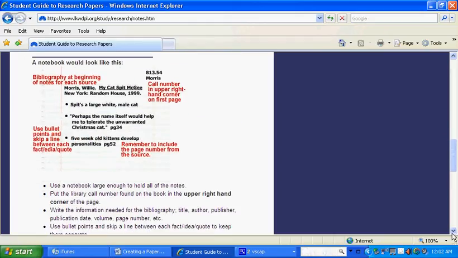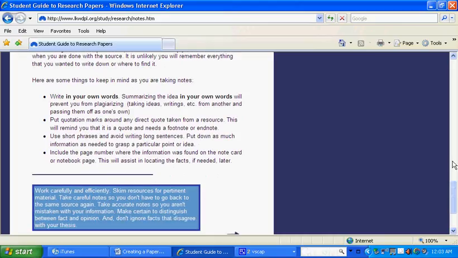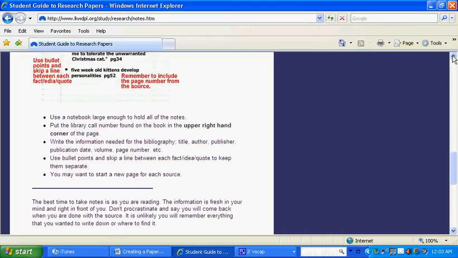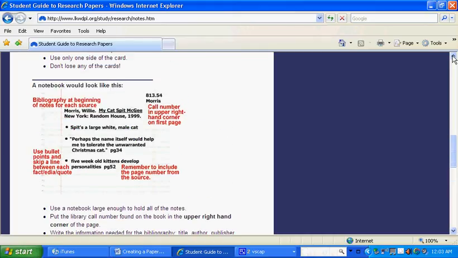And this provides you more information on how to do it. You could do it in a notebook, just like you could do in a note card. We would start with the bibliographical information, and then we'd list out our quotes beneath it and the page numbers on which we can find those quotes. Really just sort of whatever makes sense to your brain. But just make sure you're keeping up with your bibliographical information and with what quotes are coming from what source. Okay.